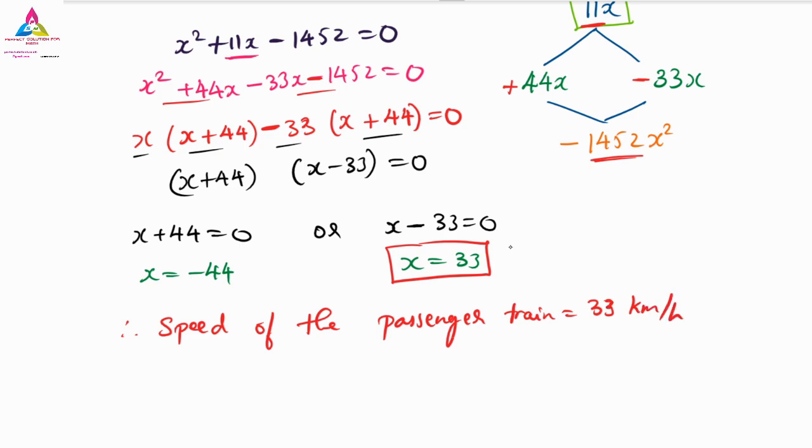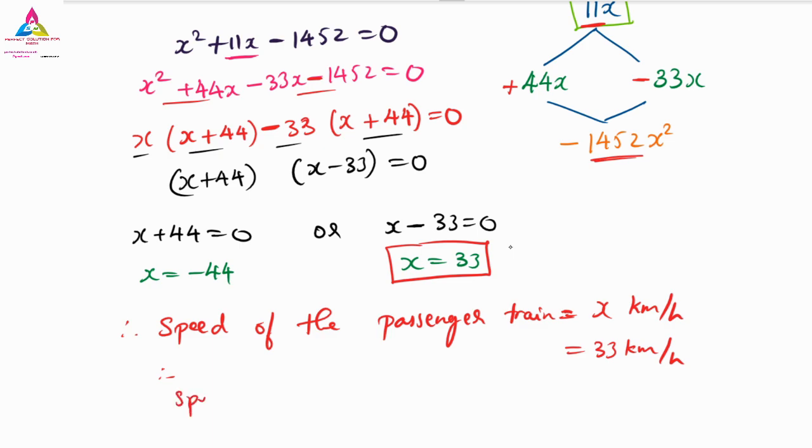And here the unit is also very important. If you write only 33 it is wrong, you have to write 33 kilometer per hour. Because we have taken the passenger train as x, you can write x here also if you want. That is equal to 33 kilometer per hour.